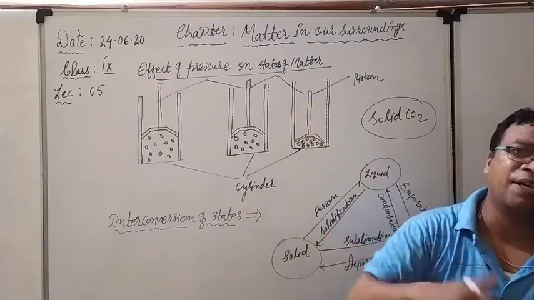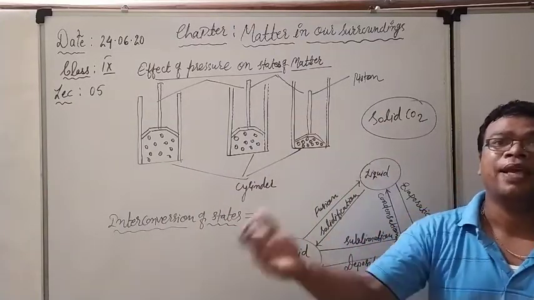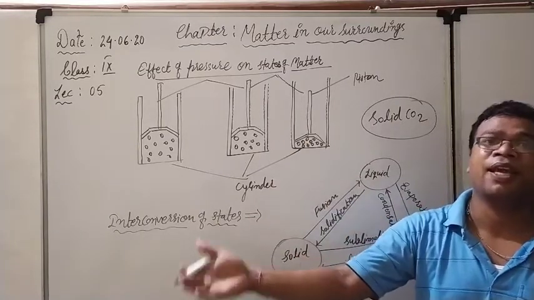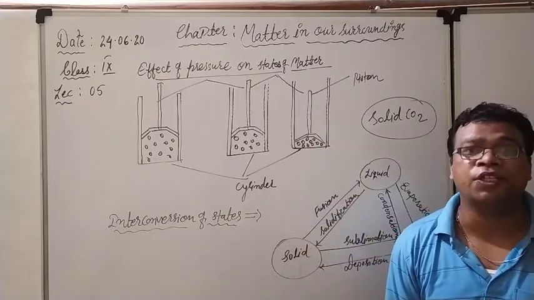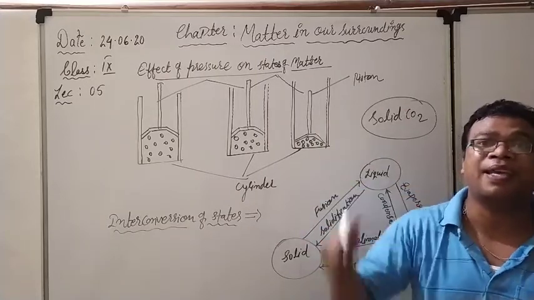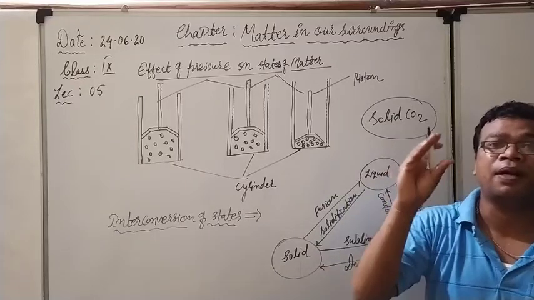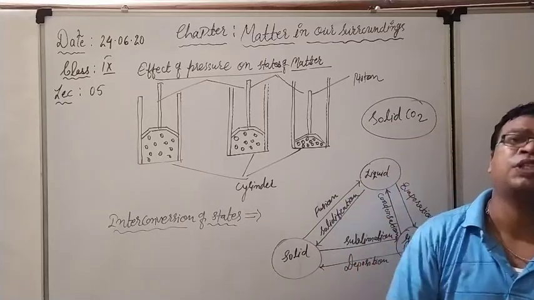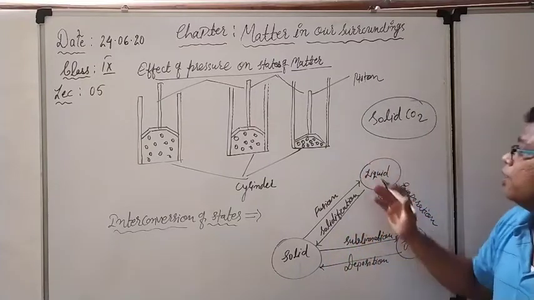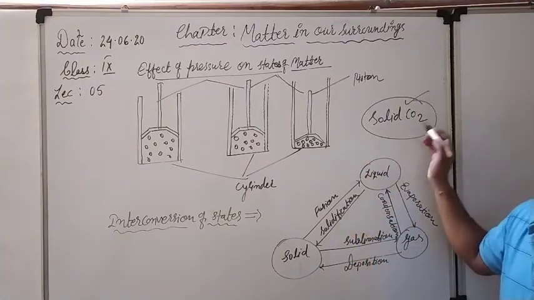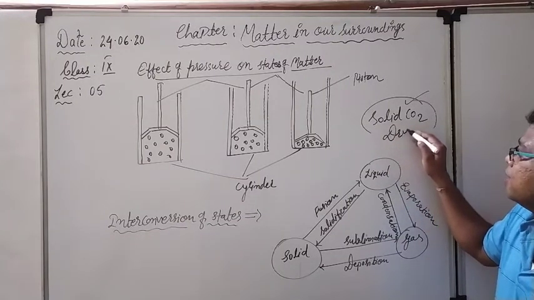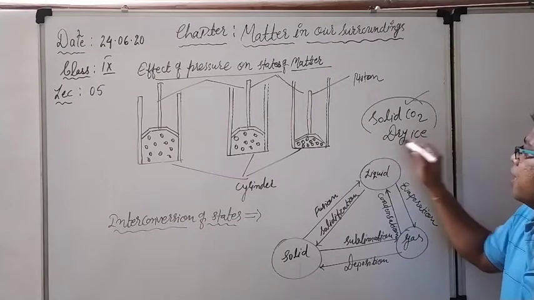converted into the solid state. From the gaseous state, it can be directly converted into the solid state. And how? By increasing the pressure, the particles are brought very close to each other, and they are converted into the solid form, which is known as solid carbon dioxide, and it is famous by the name dry ice.